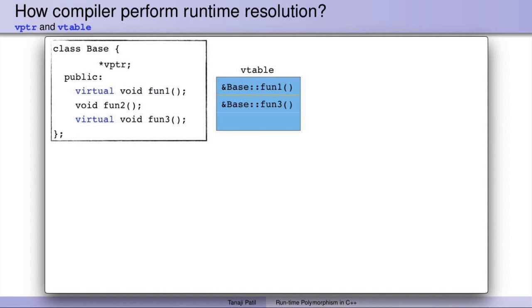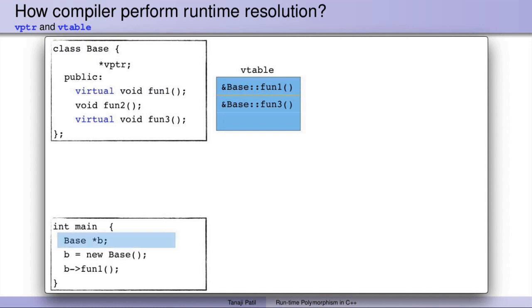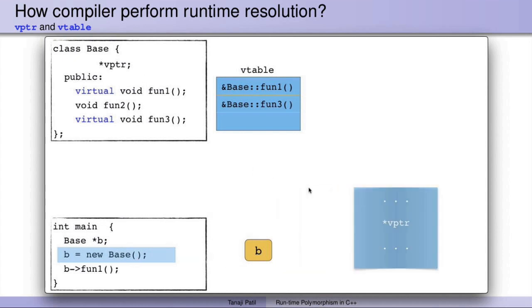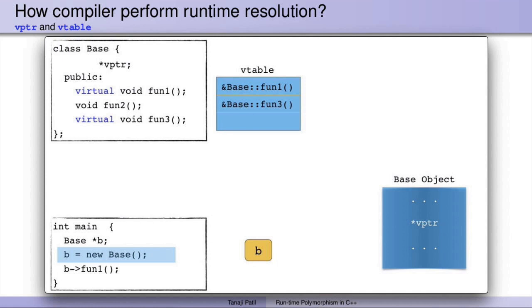Now the next data structure is vptr, and this is required per object. So suppose this is the main in which we created the pointer of base class. The next statement is b is equal to new base. Note that this new base will call the constructor of base class and it will create the object. With all the things, it also includes vptr, and the constructor of base class will assign this vptr with the address of vtable. And now this newly created object will be pointed to by b.